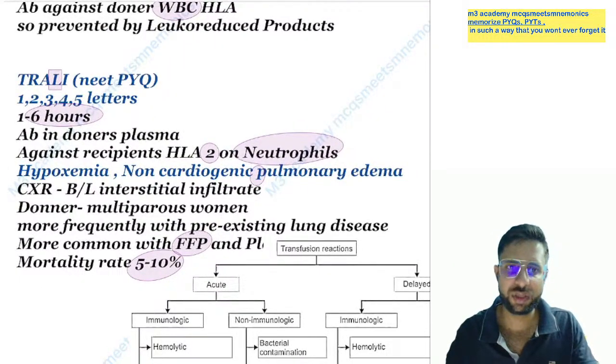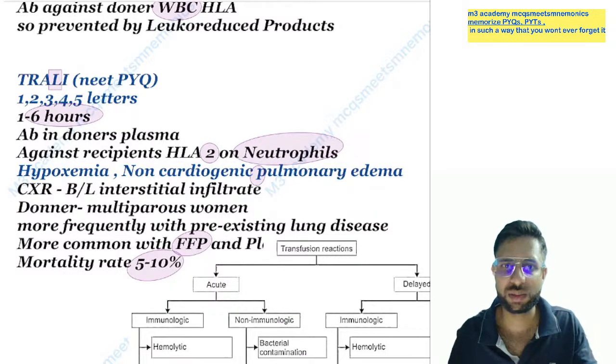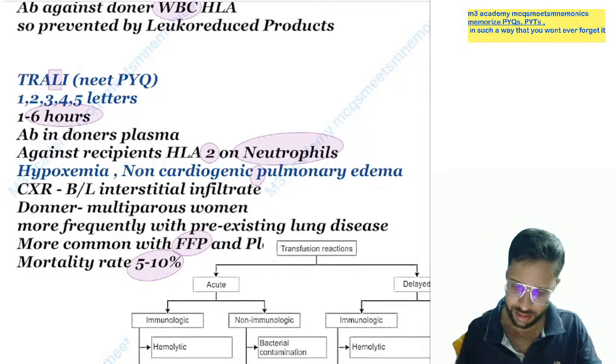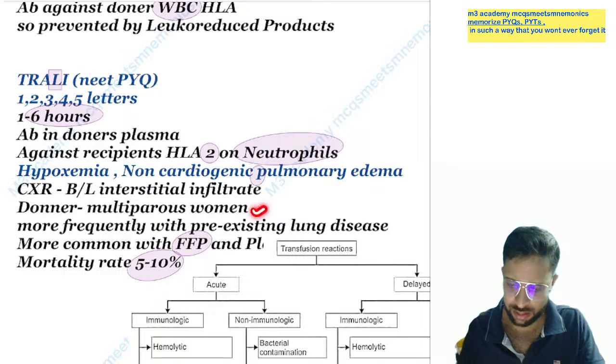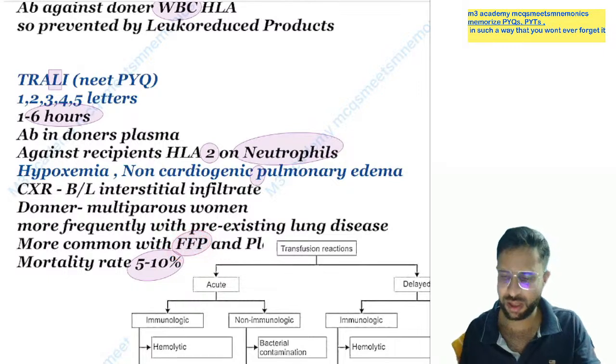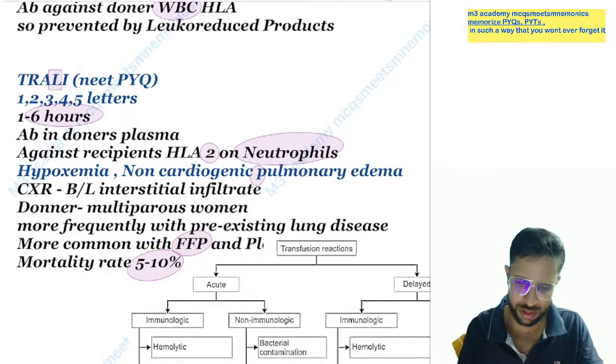Clinical features we already discussed: hypoxemia, non-cardiogenic pulmonary edema not responding to diuretic, chest X-ray showing bilateral interstitial infiltrate. This is seen with multiparous donor women, more frequently with pre-existing lung disease, and more common with fresh frozen plasma and platelets. Mortality is 5 to 10%.